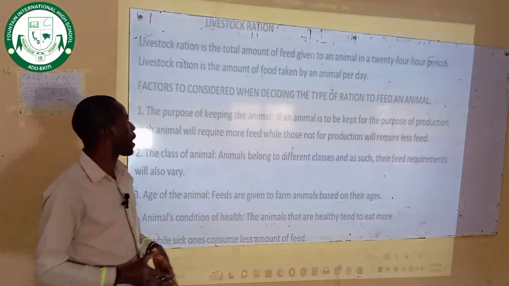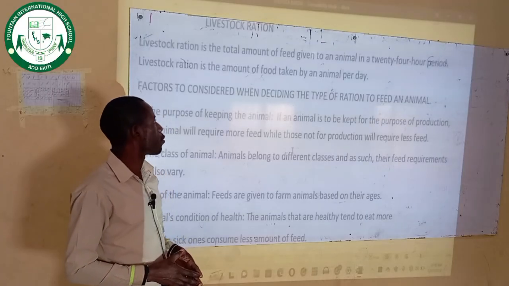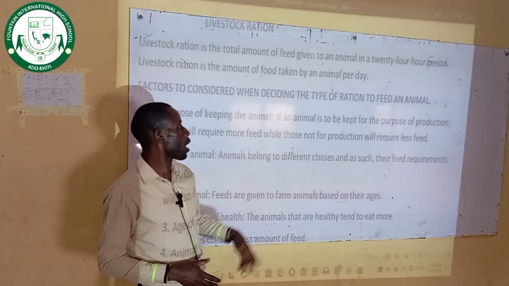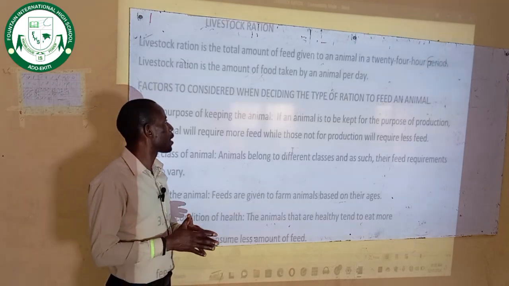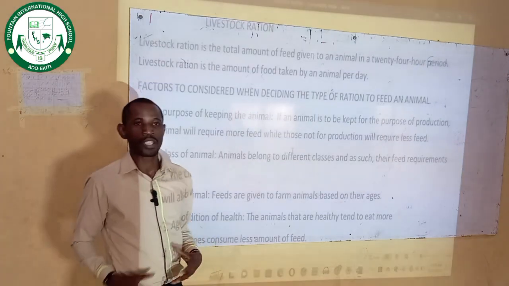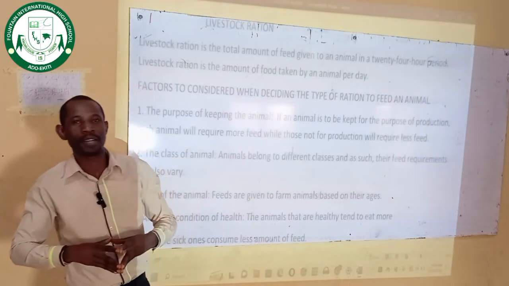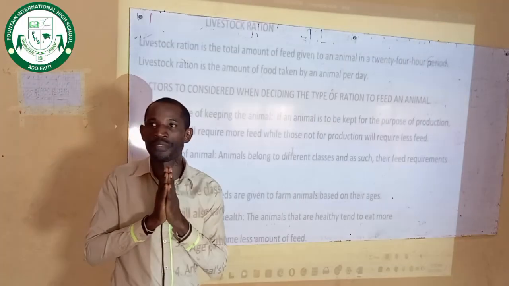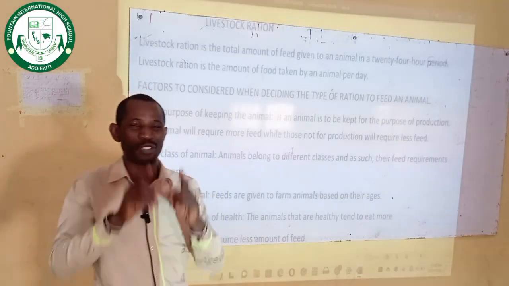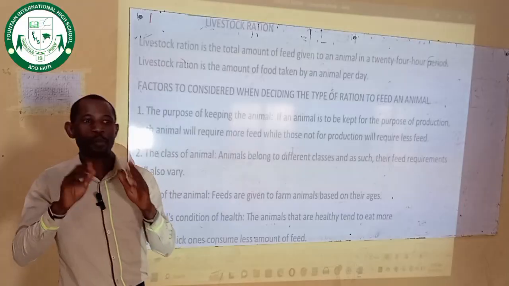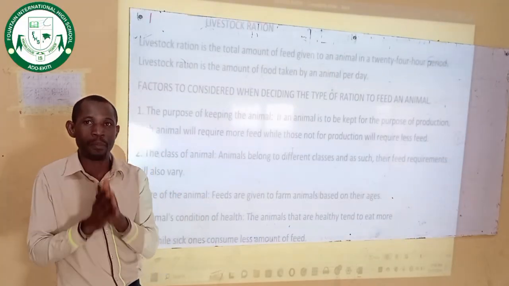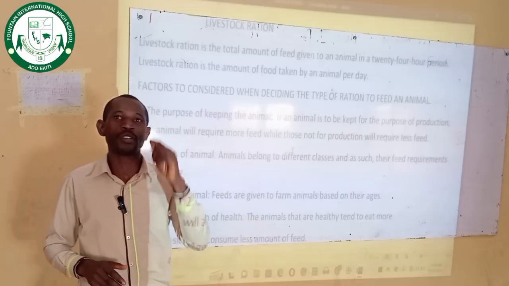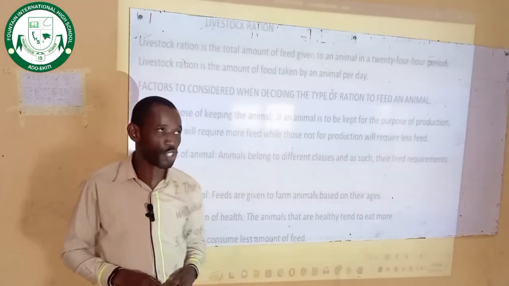Livestock ration is the total amount of feed given to an animal in a 24 hour period. Livestock ration is the amount of feed taken by an animal per day. In summary, livestock ration can be defined as the total amount of feed given to your animals in 24 hours. From morning to night, the total feed given to your animals in a day is called livestock ration.